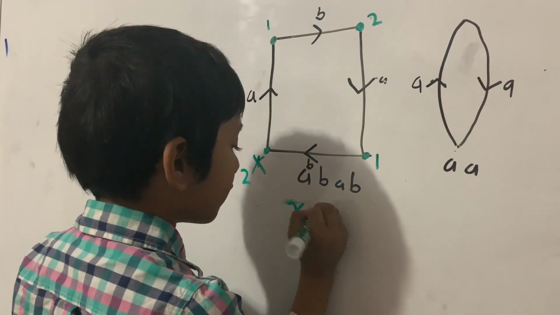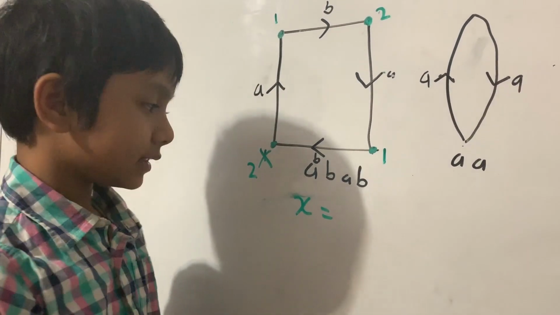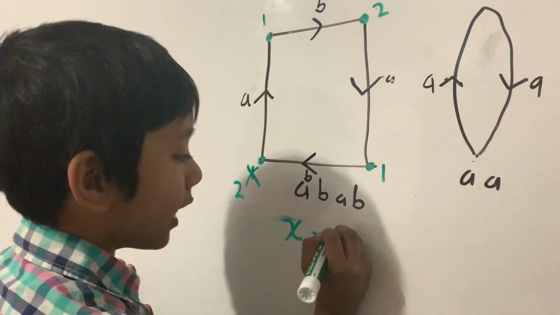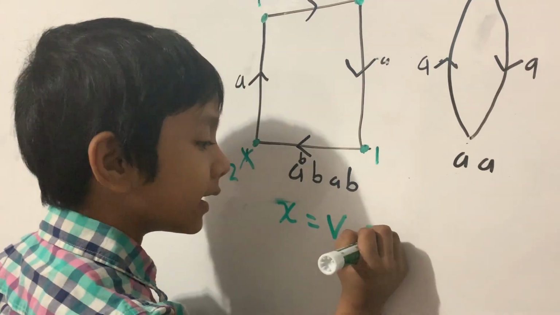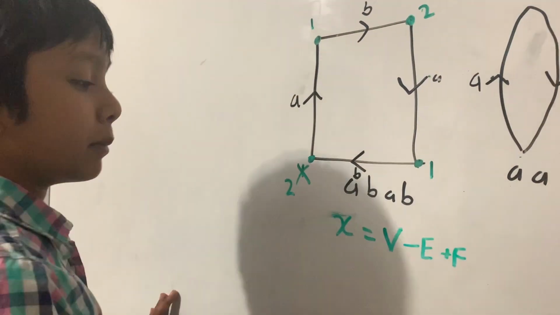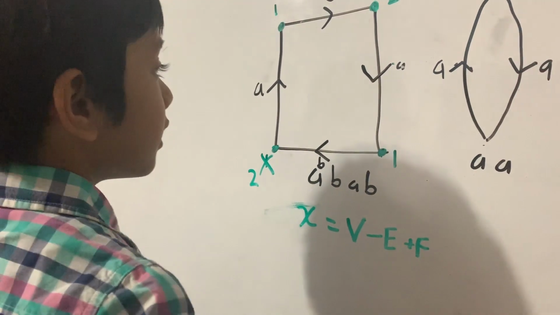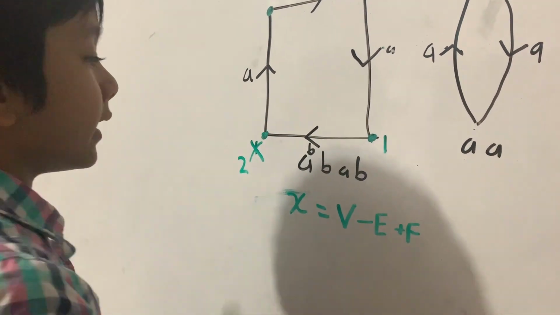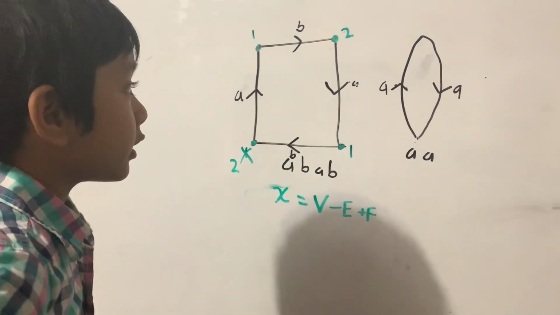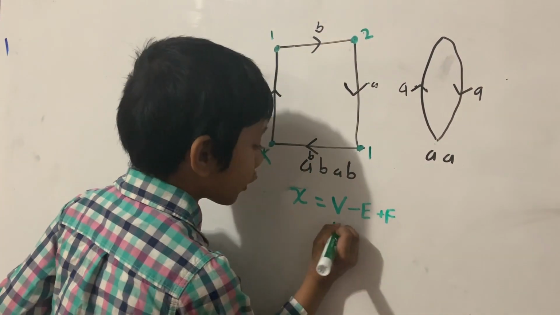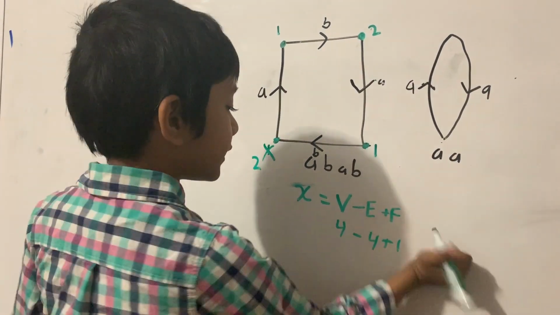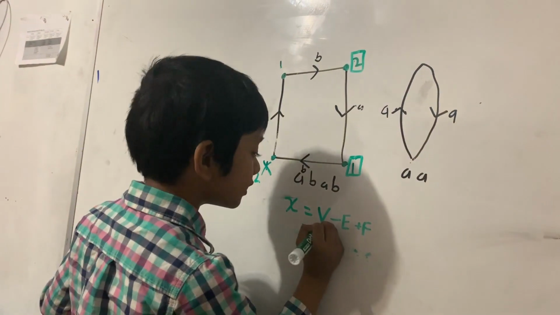Chi. So anyway, the Euler characteristic represented by chi is the number of vertices minus the number of edges plus the number of faces. Remember, this is not a normal square. This is a projective plane. So we're not just going to put vertices 4, edges 4, and faces 1 since it has 1 face.